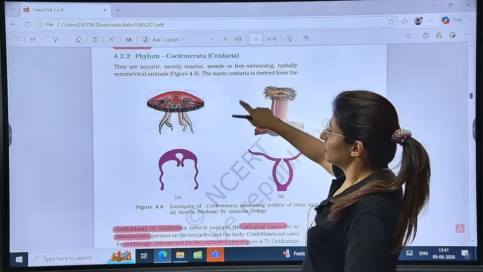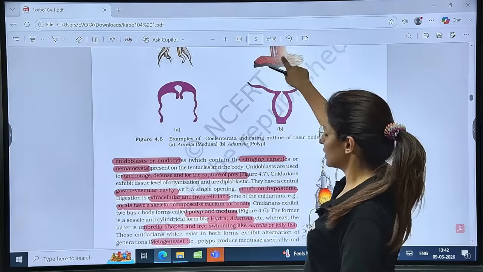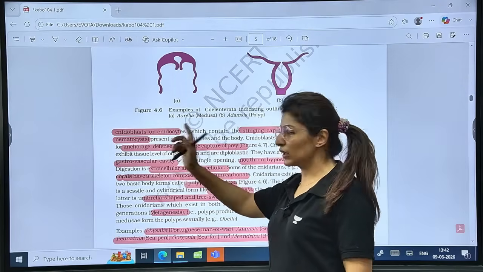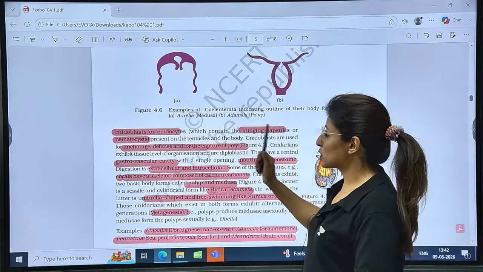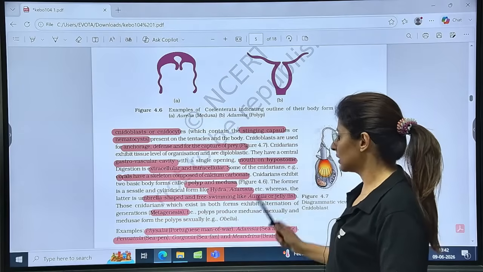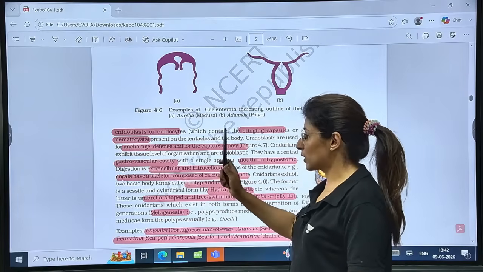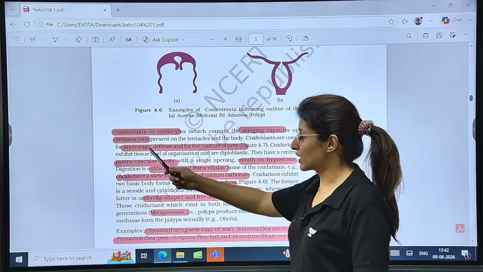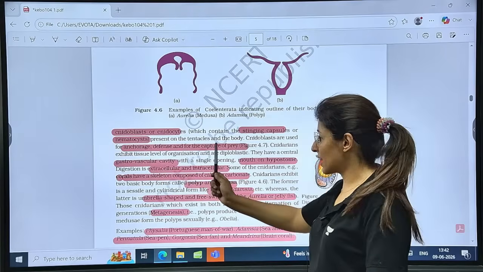Now see the phylum Coelenterata or Cnidaria. See, cnidoblasts or cnidocytes, stinging capsules or nematocysts. Is that clear? Anchorage, defense. What is the function of these cnidocytes? They are meant for anchorage, defense and capture of prey.